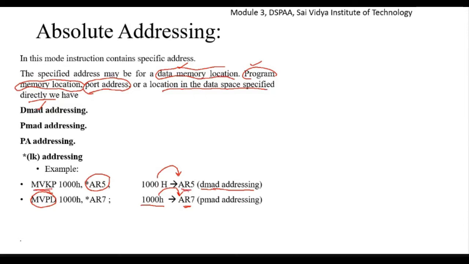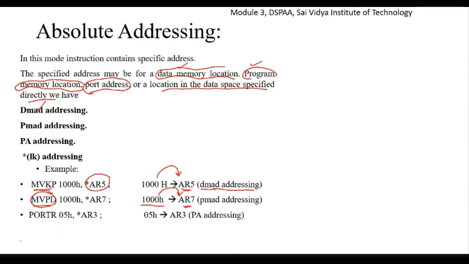Based upon whether it is MVKP or MVPD, there will be a difference. Whether we are moving from data memory to data memory, or data memory to program memory, or data memory to single operand memory, or data memory to dual operand memory, based upon that we have the variations of the move instruction. We'll discuss these move instructions in the next class.